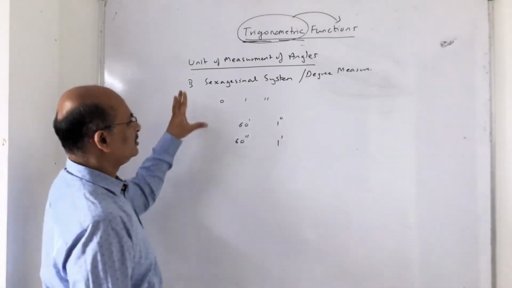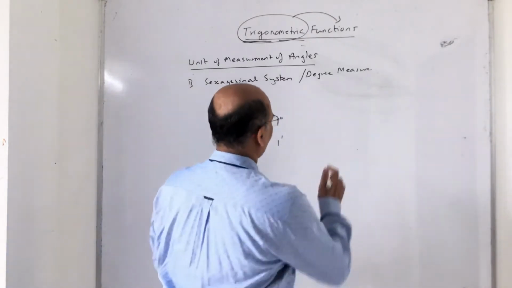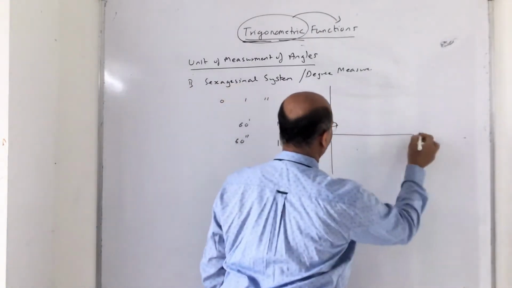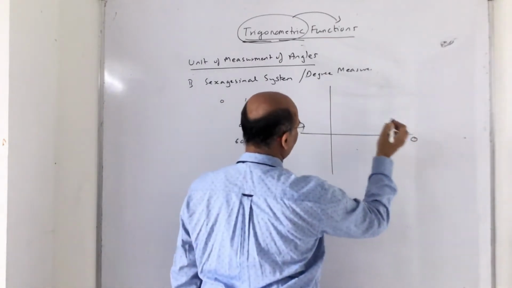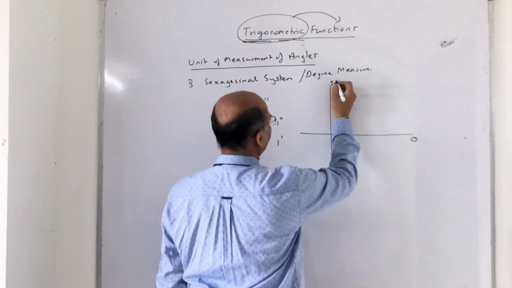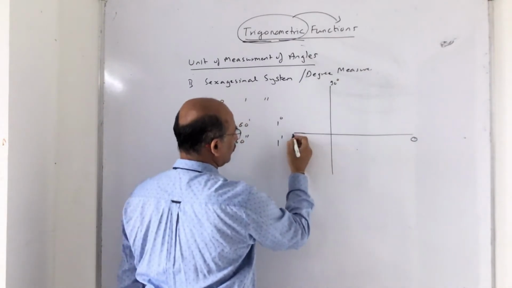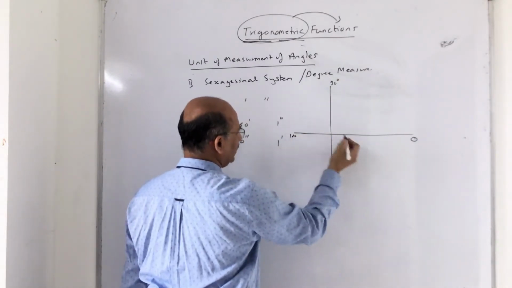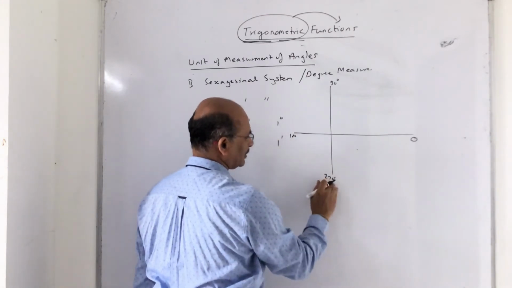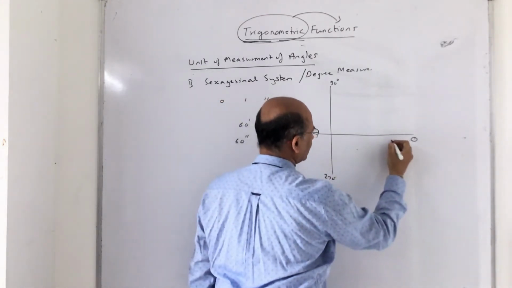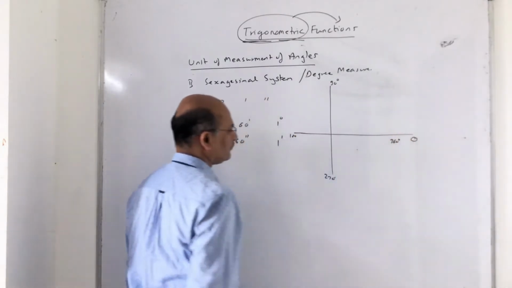But what you understood is the sexagesimal system. If this is the x-axis and y-axis, you know this is 0 degree, this is exactly 90 degree, this is 180 degree, a straight angle, and from here it is 270 degree, because 180 plus 90 is 270 degree, and finally this is 360 degree.